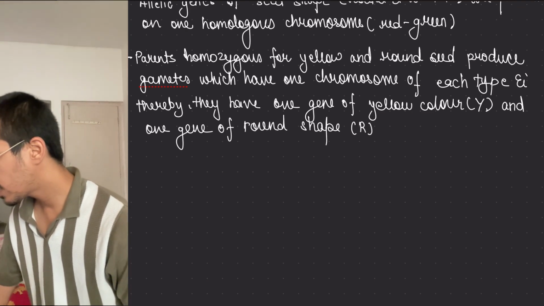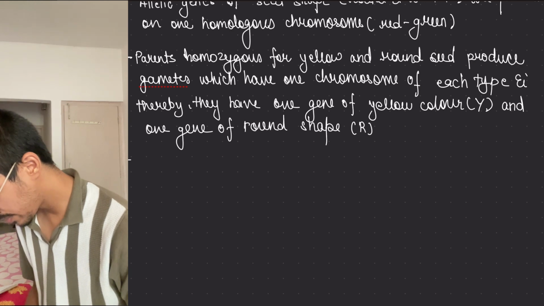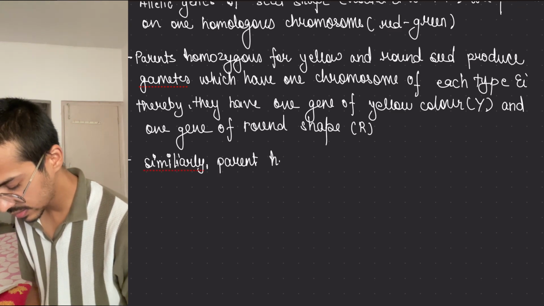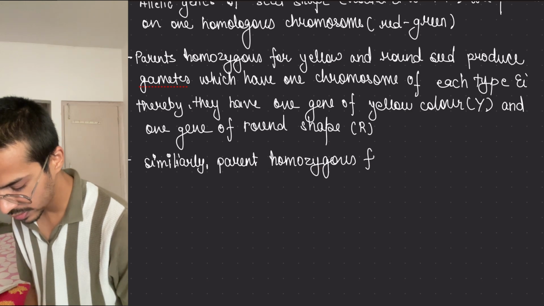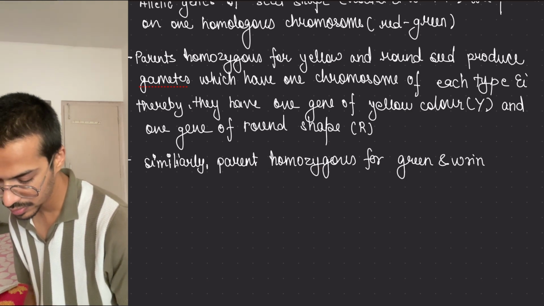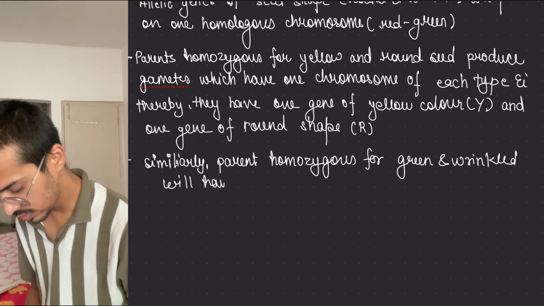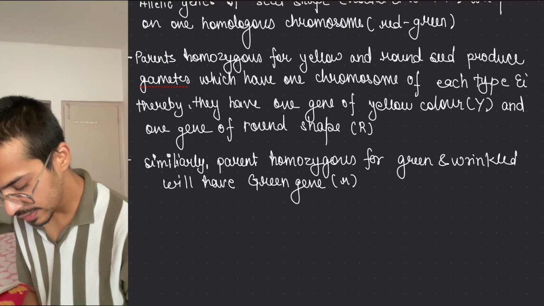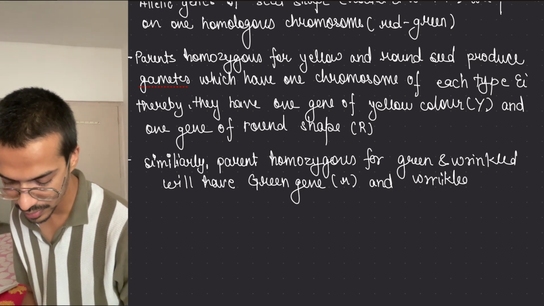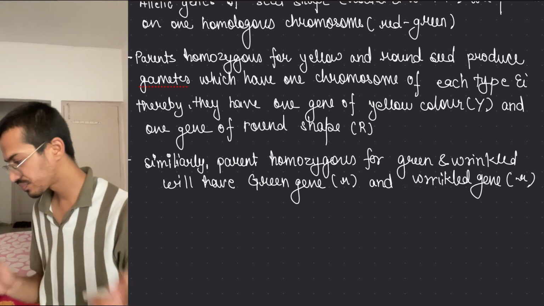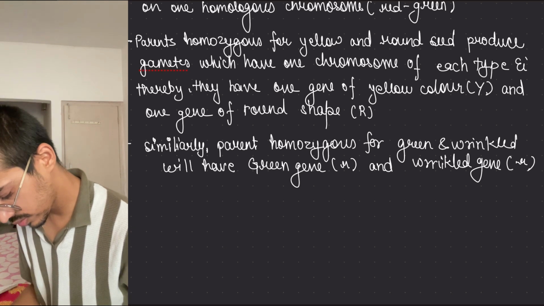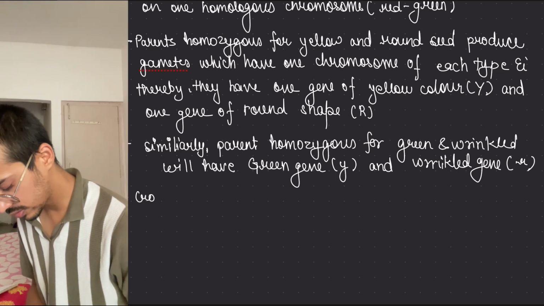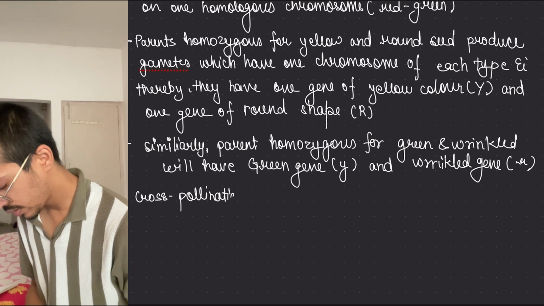Simultaneously the other parent, similarly a parent homozygous for green and wrinkled, will have green gene small y and wrinkled gene that is small r. Clear? So green will be small y.